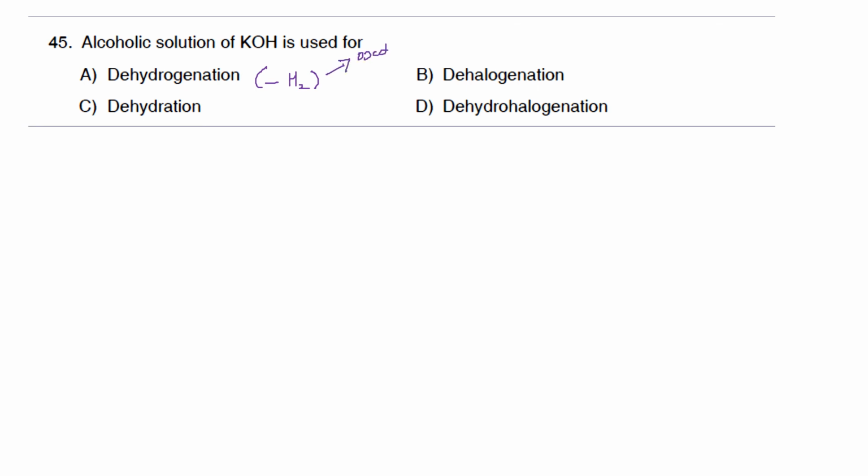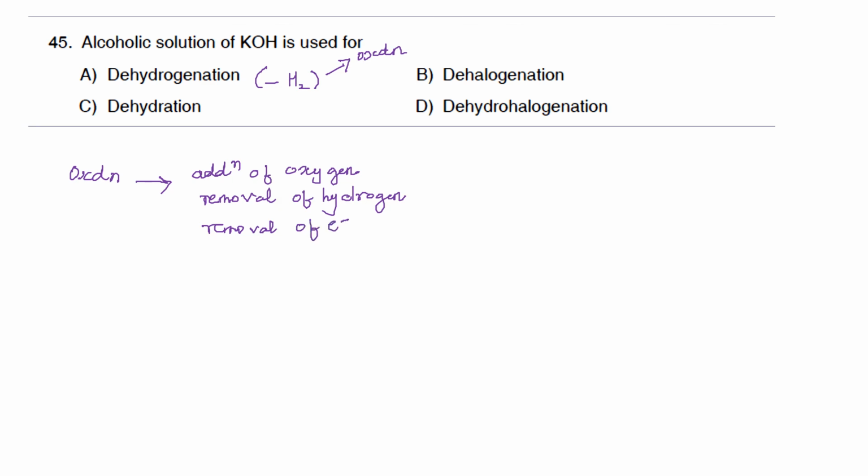Okay, so there are different definitions for an oxidation reaction. Oxidation reaction can be addition of oxygen, removal of hydrogen, or removal of electron.